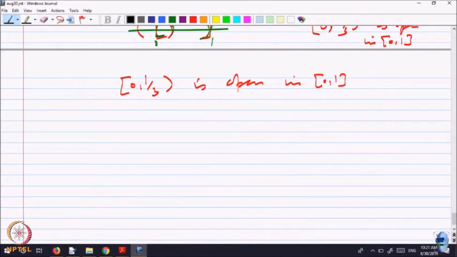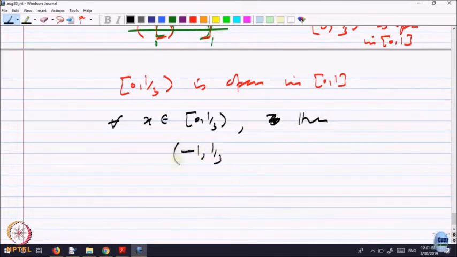If I look at it in terms of interior points, for every x belonging to 0 to 1 by 3, what should I have? I should have a ball around this.